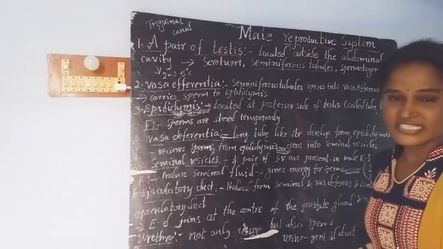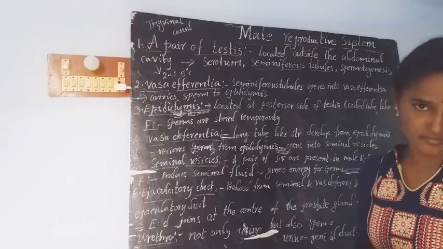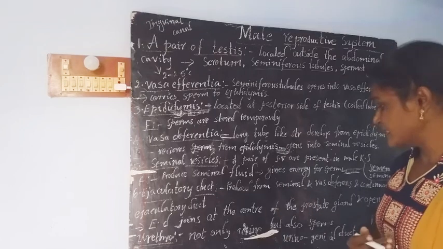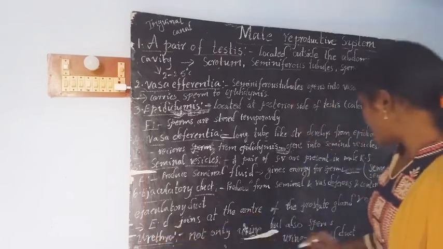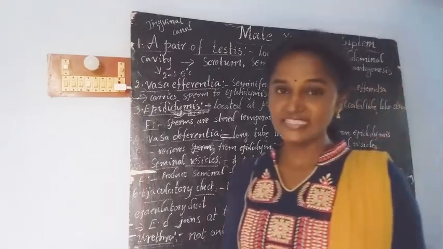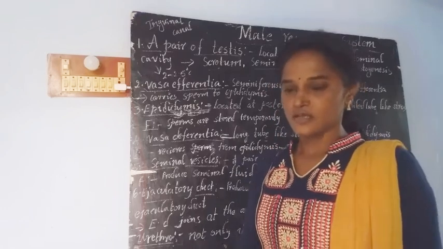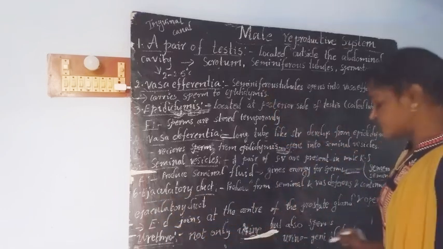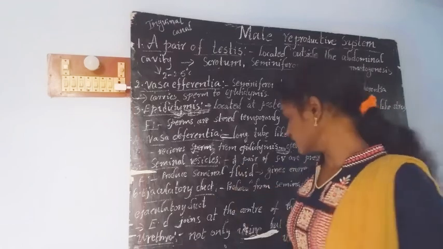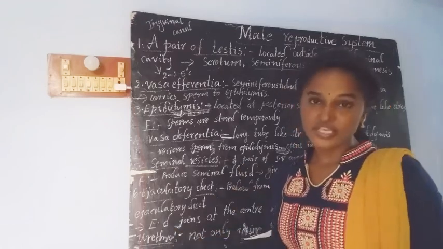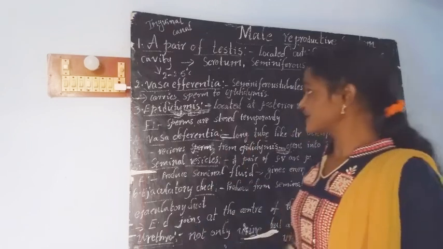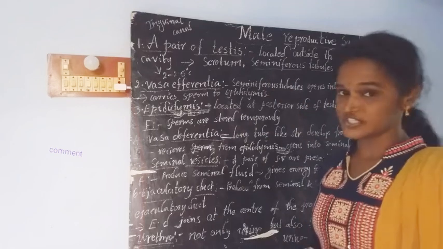It is not only meant for the passage of urine, it is also meant for the passage of sperm cells. That's why we call this urethra the urinogenital duct. Along with the urine, as male gametes also come out of the urethra, we call this part the urinogenital duct. Okay, this is about the male reproductive system.